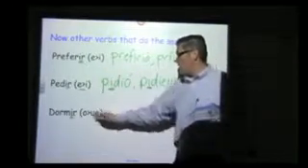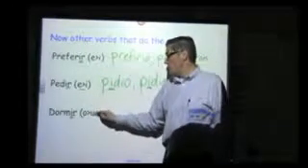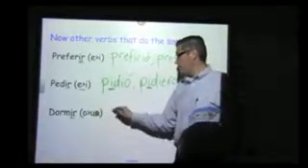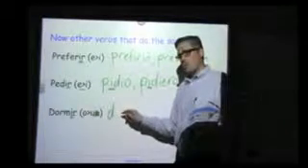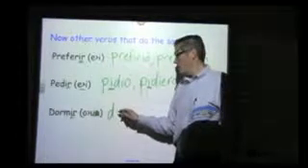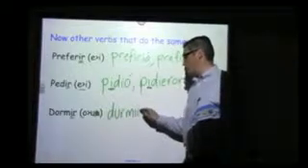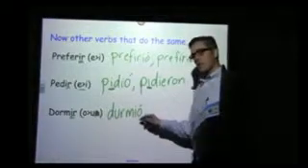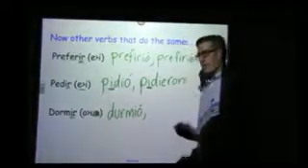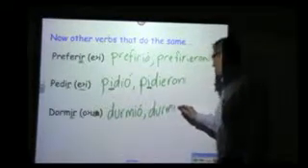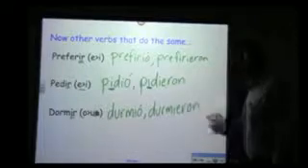Dormir is our last one. You see, normally it's O to UE. That's one we just did, but now we're going to go O to U. Remember what those are? He, she, usted. Durmió. What about ellos, ellas, ustedes? Durmieron.